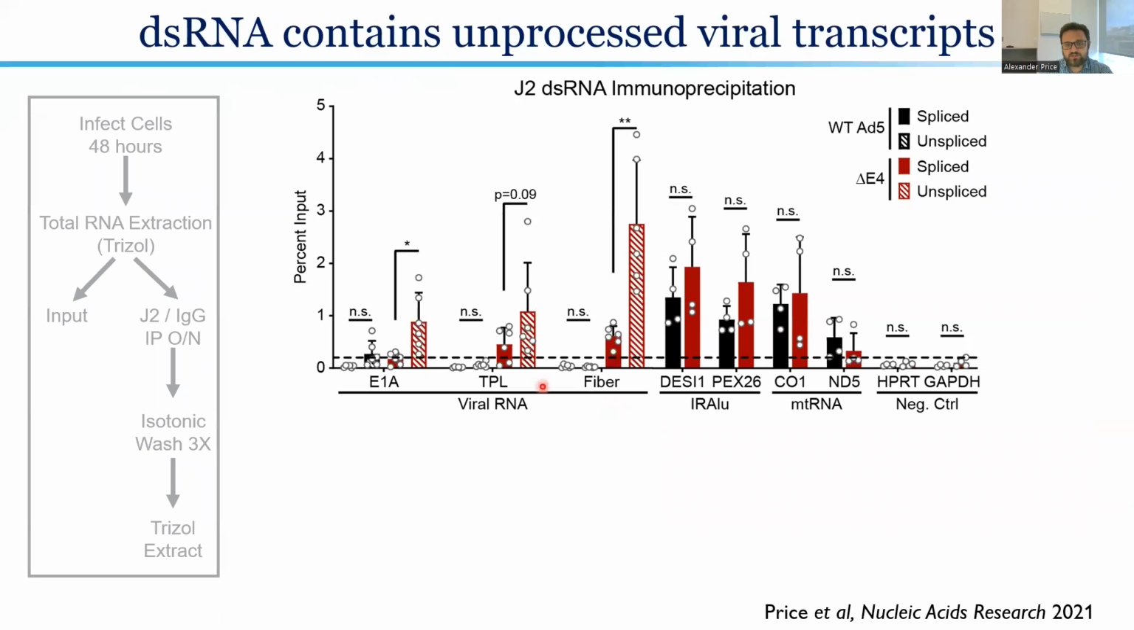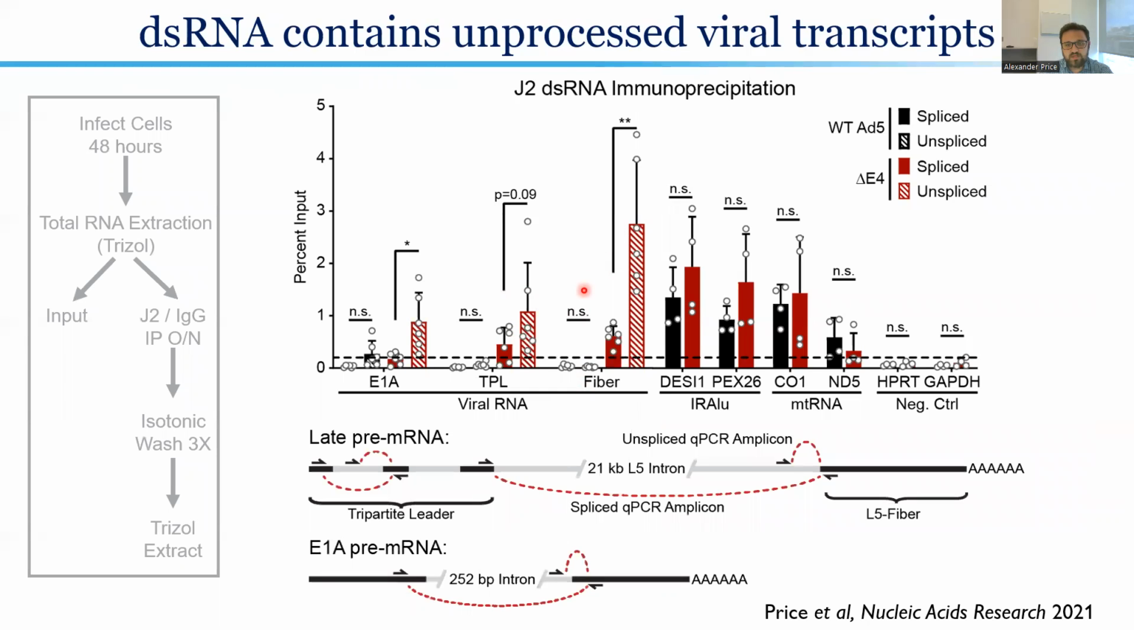When we looked at viral transcripts, however, we saw that while our mutant viruses were producing many of these transcripts that were robustly enriched during infection, when we looked at splice-specific qPCR, highlighted here in these hashed bars, it was specifically the unspliced or poorly processed form of these viral transcripts that were most enriched by the double-stranded RNA pull-down.